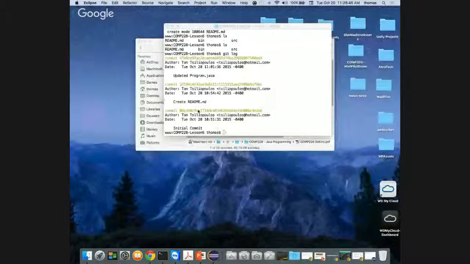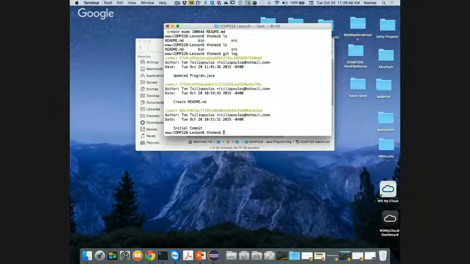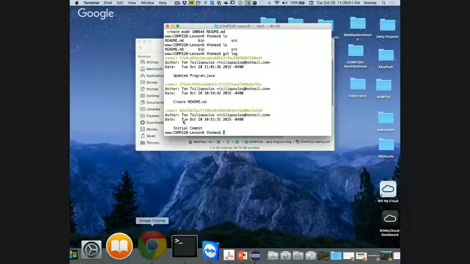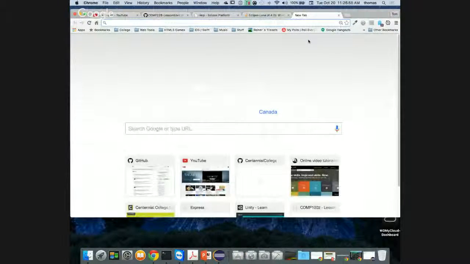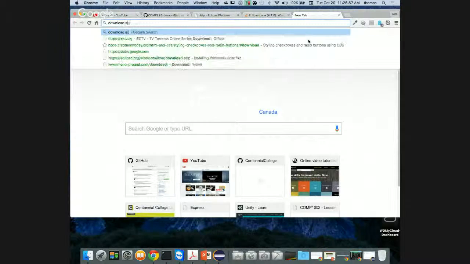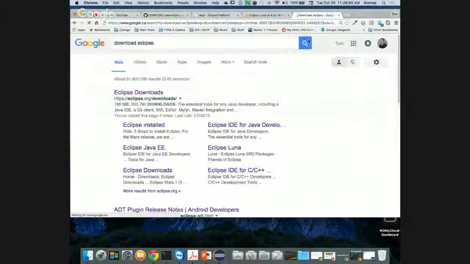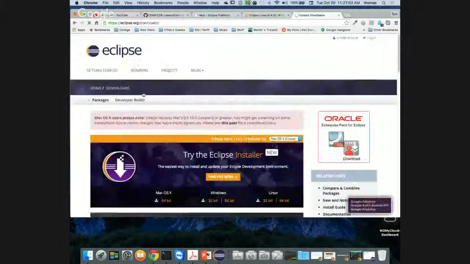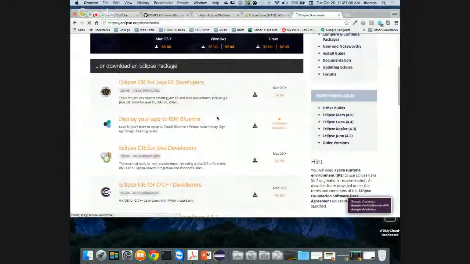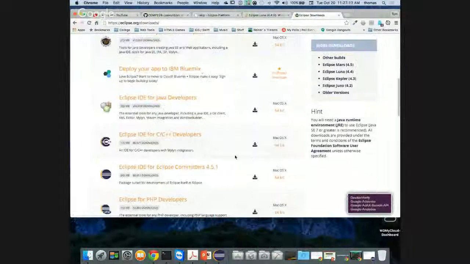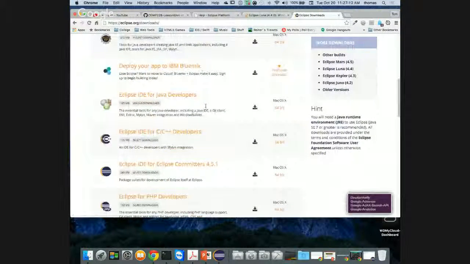So here's a great thing to do, right? While we're waiting, I'm going to do this over the break. I'm going to download a new version of Eclipse, and we'll do it from scratch, because that's the way to show you how to do this. I'm going to go to Eclipse Downloads. And if you notice, the one I'm going to get is not for EE developers. If you get this one, it's wrong, right? Just saying. If you go Eclipse for Java developers, this one's the right one.